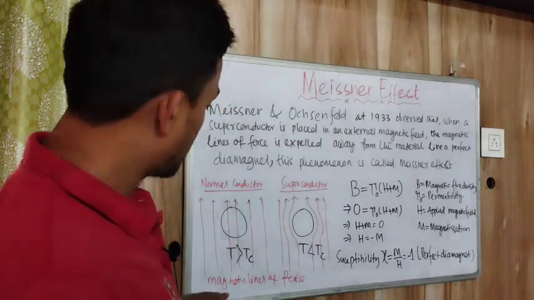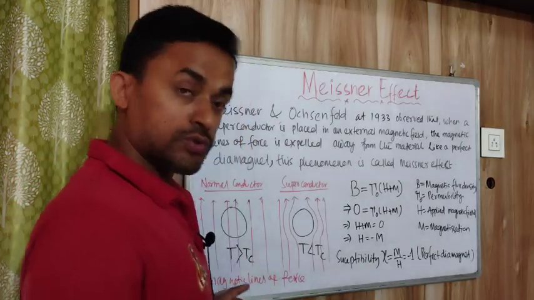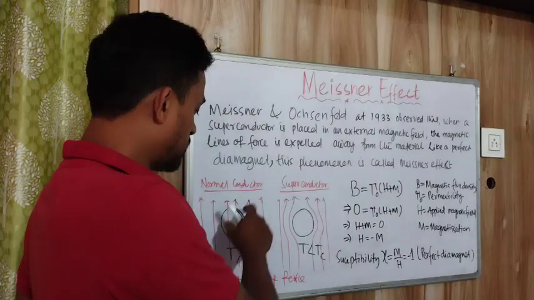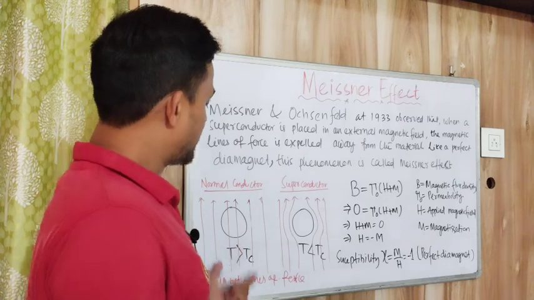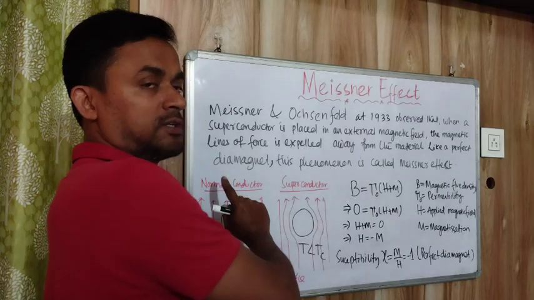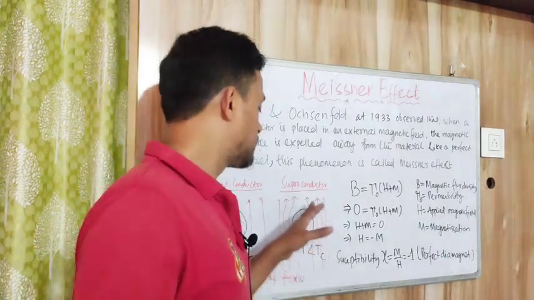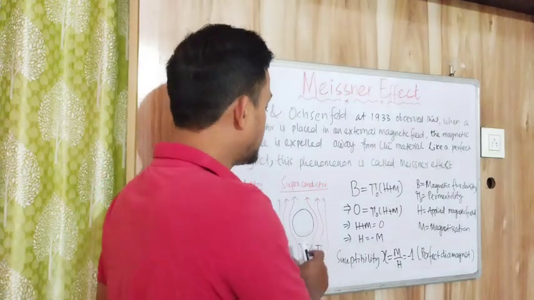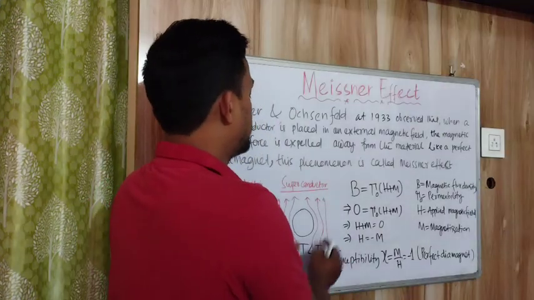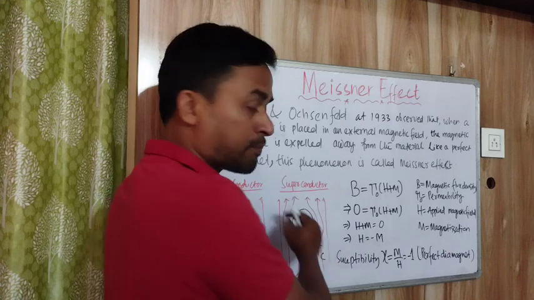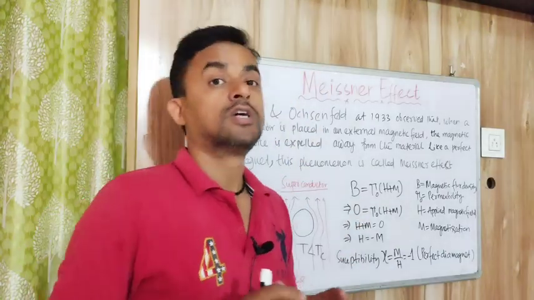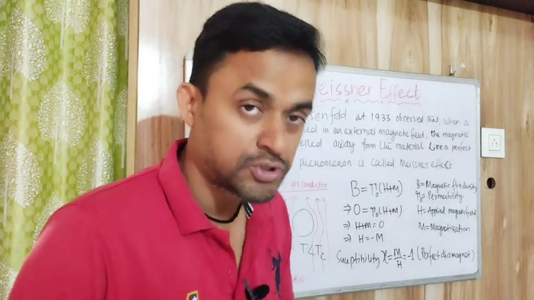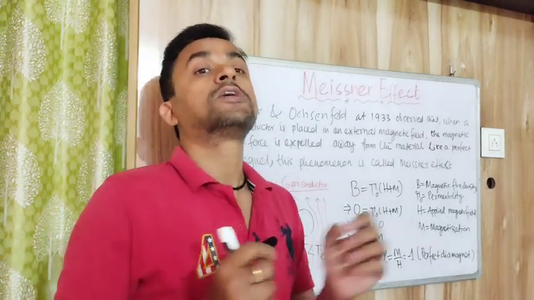In case of the normal conductor, when we put this material inside the magnetic field, the magnetic lines of force pass through the material. But in case of superconducting materials, the magnetic lines of force are repelled away when they approach the superconducting material.